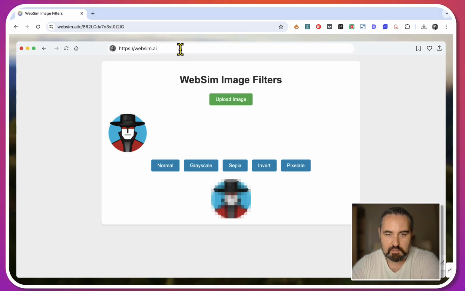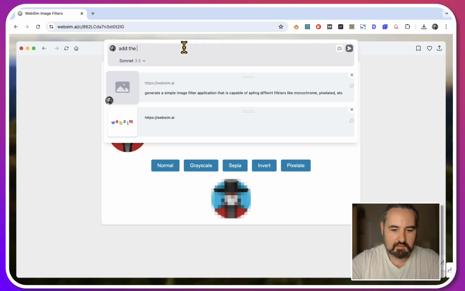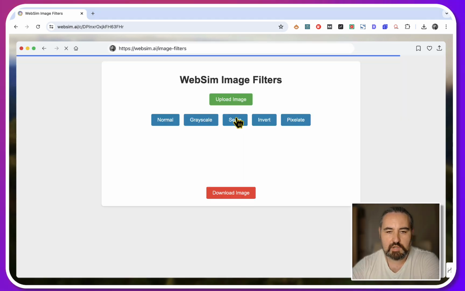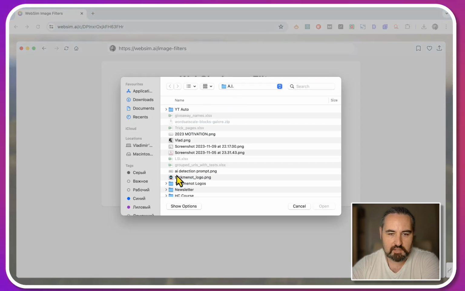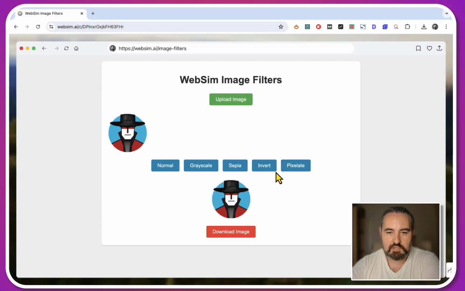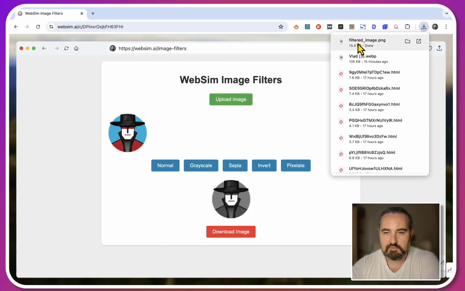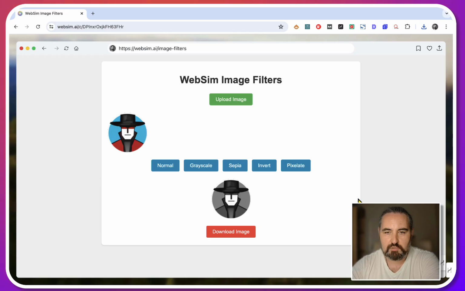And if I wanted to have a capability to download images: add the download image button. Let's see what happens. And what I like is that it builds upon what's already there. So it doesn't give you a completely different front end in this example. It just adds what you want. Say I want this grayscale, download, and this is the filtered image.